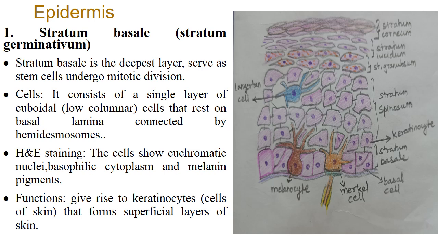Histologically, when you look at the slide, the nucleus is euchromatic, the cytoplasm is basophilic, and you can also see melanocyte cells. So melanin pigment is seen in stratum basale. The function of this layer is that the cells divide mitotically to give rise to keratinocytes, that is, the cells of the skin, and it forms the superficial layer of the skin. Hence, stratum basale is also known as stratum germinativum.